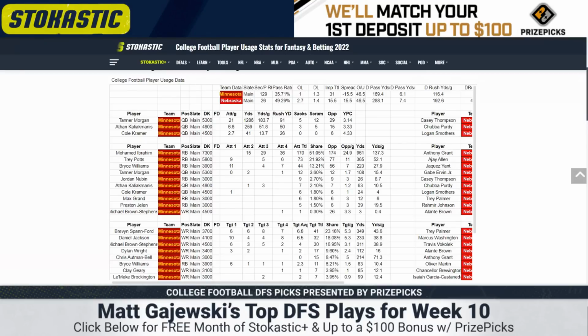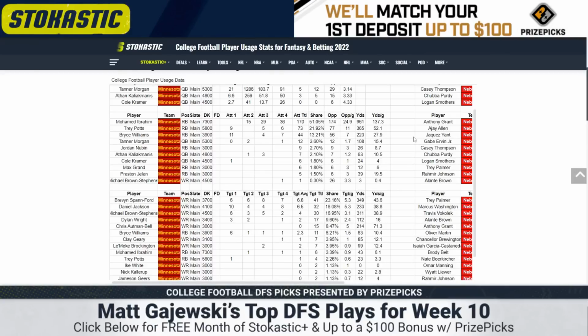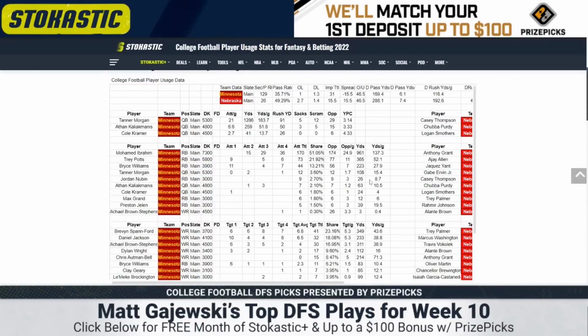But the guy we really need to talk about is Mo Ibrahim, $7,300. Since we've seen his price fall from like the 9K range, I've had a ton more interest in him. Good matchup against Nebraska, big favorite. He had 36 carries last week. 36 carries for Mo Ibrahim. Holy smokes. He's now been at 29 or more in each of the last 2 games. He's a rock solid play at this price.